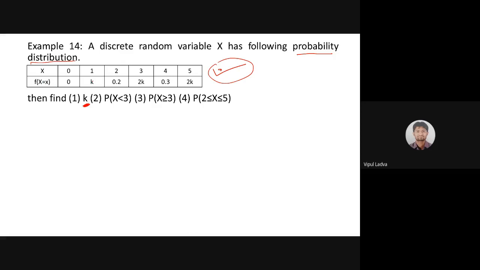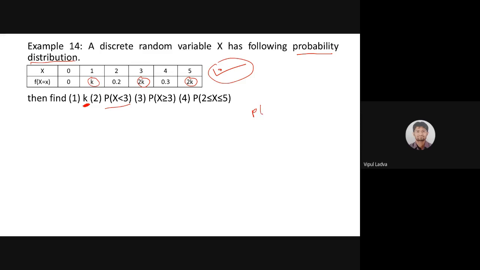See, here in the probability there is k somewhere. Look, here there is k. Here we have 2k. Here we have 2k. So what is the value of k that we need to identify first? Then we need to identify, when x is less than 3, what will be the probability?